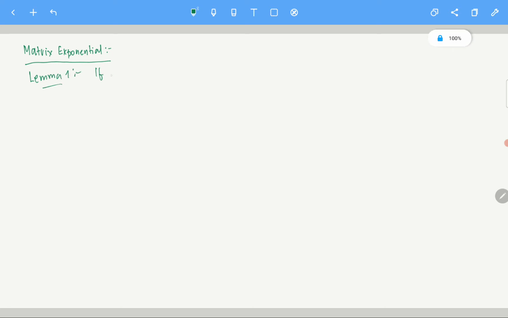If A is a square matrix, so essentially A can be an n cross n matrix, and you look at the series, the summation n equals 0 to infinity. I'm not writing all that, I'll skip it, and this is divided by n factorial, right? We want to talk about whether this series converges or not.